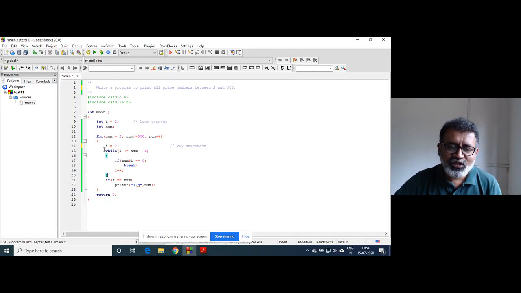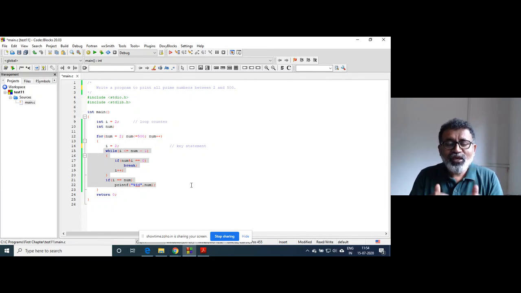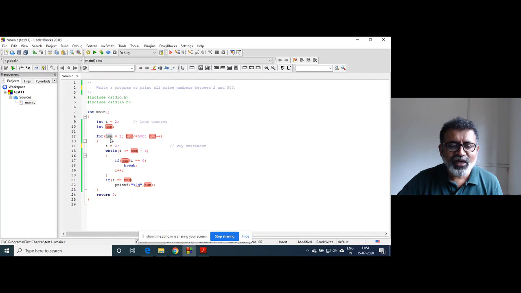And you wrote this code and it gave output whether the number is prime or not. That's it. But now we are checking each number between 2 and 500 and finding out whether that number is prime or not. Each number is being tested after this. That's it. And that's why we are comparing this variable.